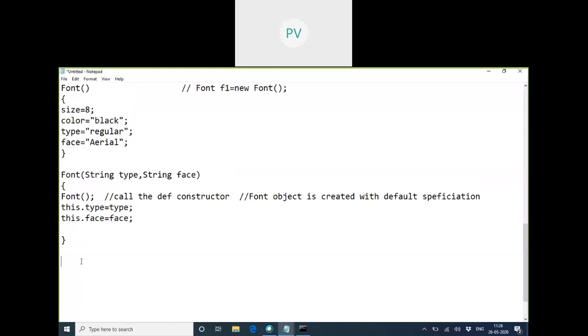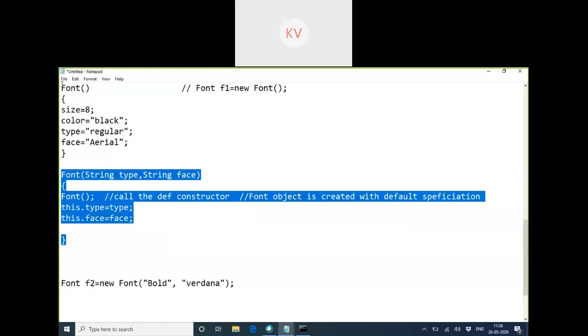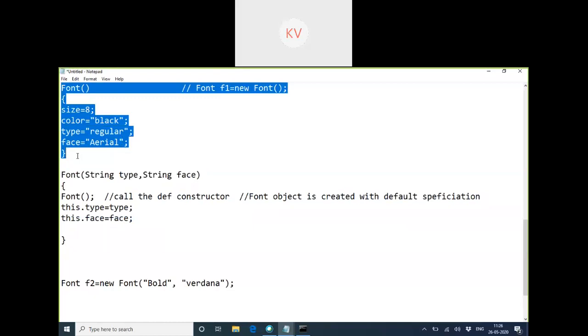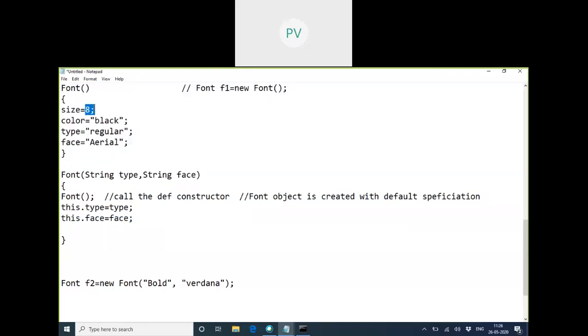Okay, I'll tell you this. If I want to create a Font with some new specifications, say I want a bold one and some other face, I pass these two arguments. So which constructor did I invoke right now? The user defined constructor, this second one. Both are user defined; this one is without parameters and that one is with parameters. Because I mentioned the values, we have written it; it won't happen automatically. So this is user defined. Both are. Now here I call the second constructor.